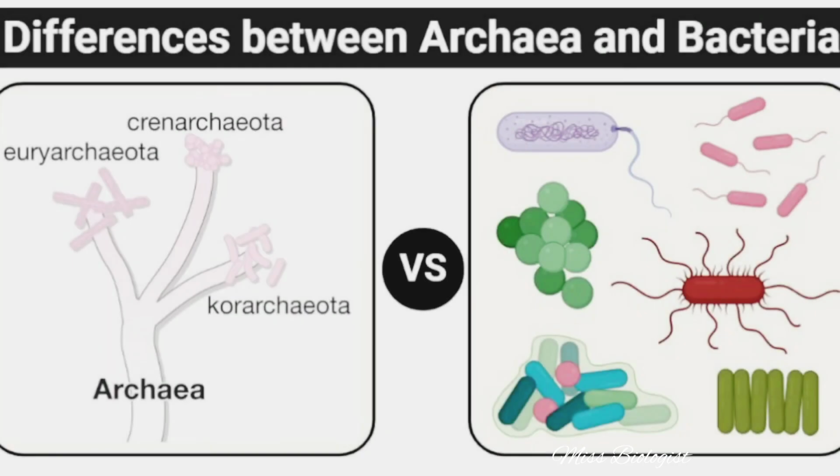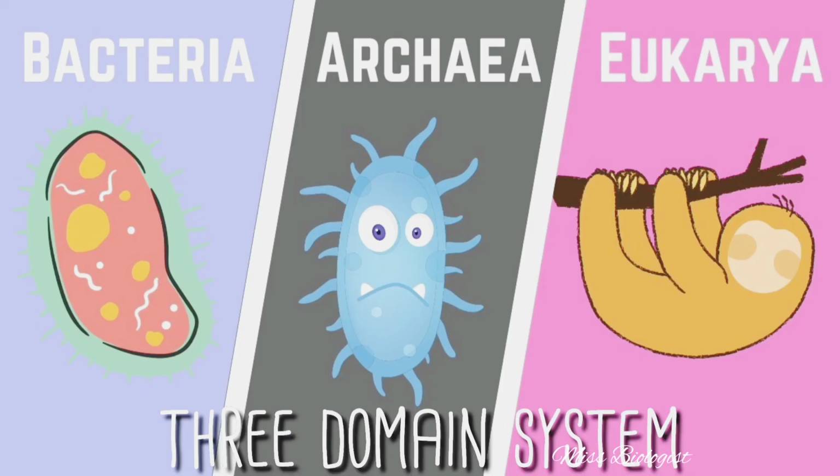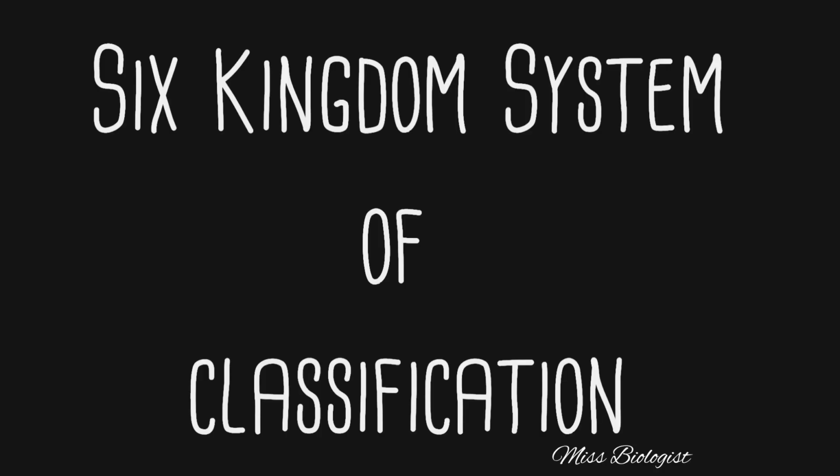This was proposed by Woese in 1977 when he was noting differences between archaea and bacteria at the level of ribosomal genetics. He kept the rest of the kingdoms together in one domain, that is, domain Eukarya. This system of classification is also known as the three-domain system of classification or six-kingdom classification.